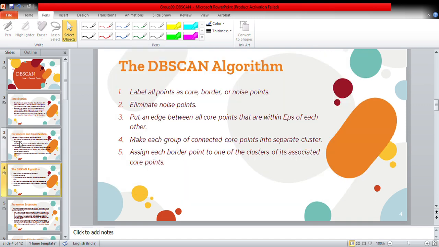Next, we can see the DBSCAN algorithm. It labels all points as core, border, and noise points, eliminates noise points, and puts an edge between all core points that are within epsilon of each other. Make each group of connected core points into a separate cluster. Assign each border point to one of the clusters of its associated core point.